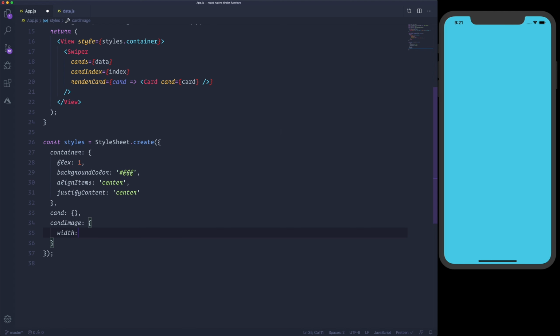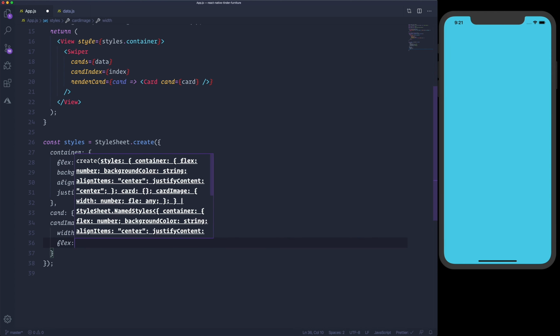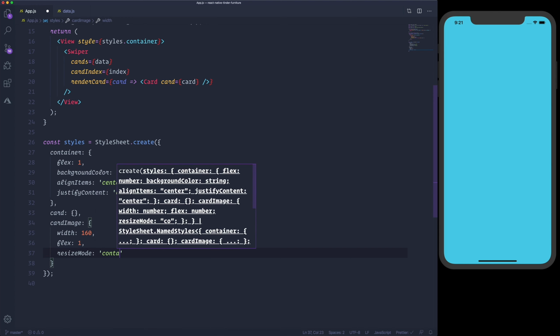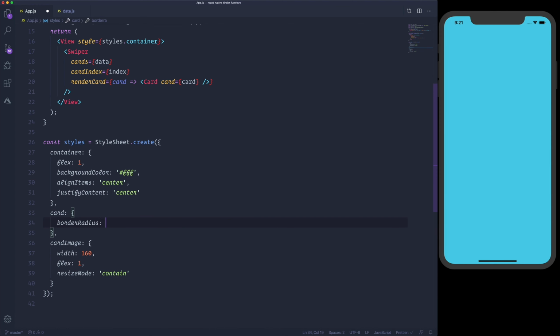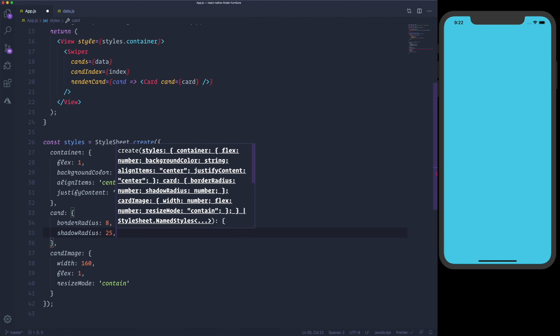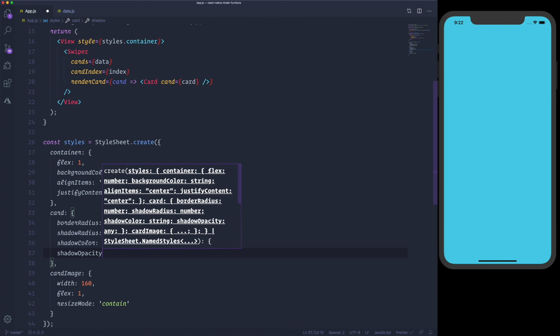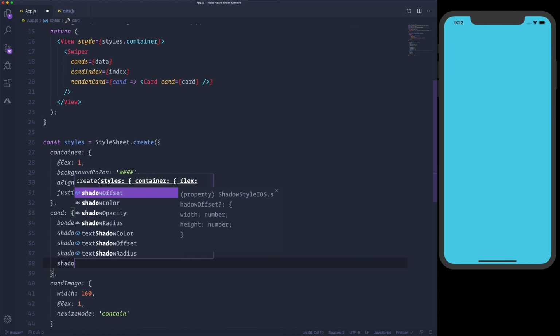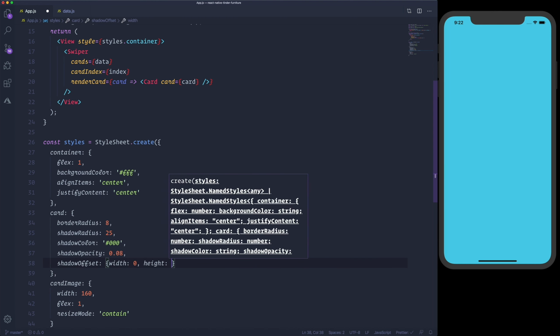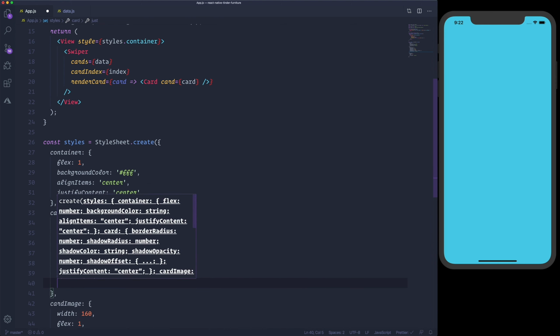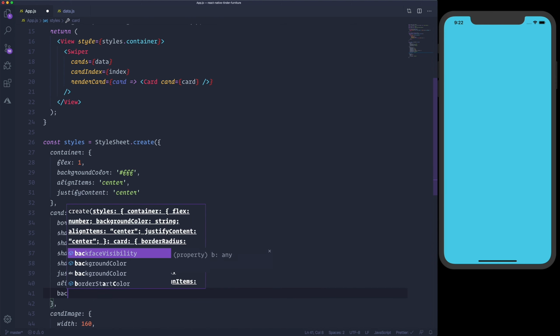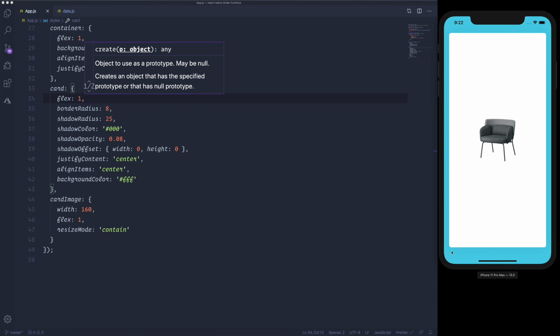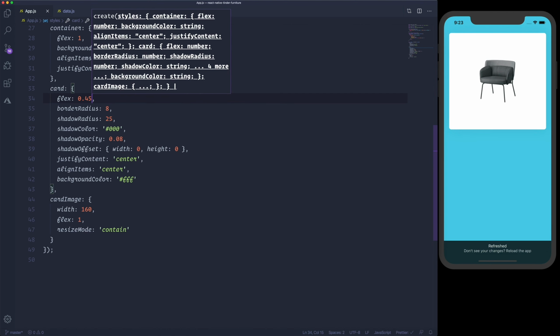Card image is gonna have width of 160. We'll apply flex 1 and resize mode of contain. For the card, border radius of 8, shadow radius of 25, shadow color black, shadow opacity of 0.08, shadow offset width of 0, height of 0, justify the content to the center, and also align items center, background color of white. This is the card that will be rendered for us, but I would like to shrink it down, so I think that flex 0.45 is gonna take almost half of the screen here.